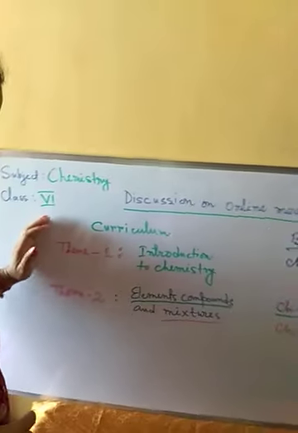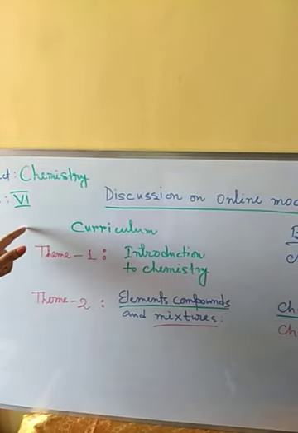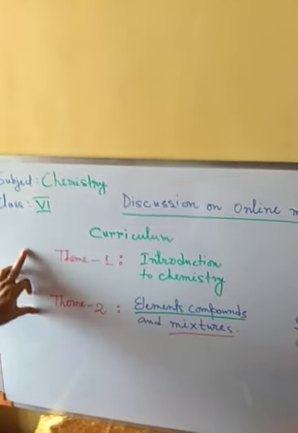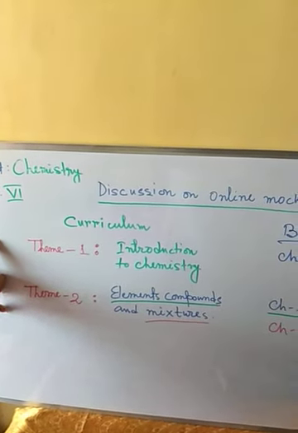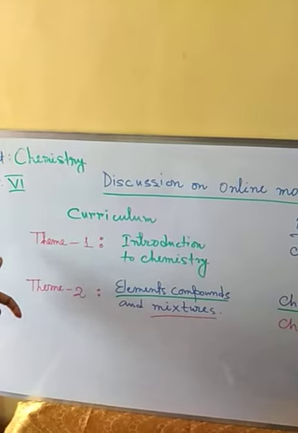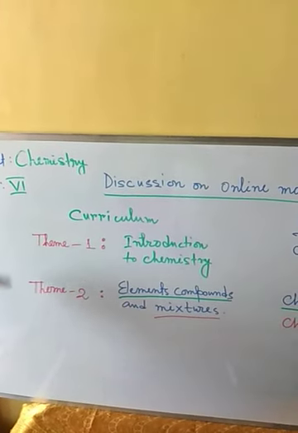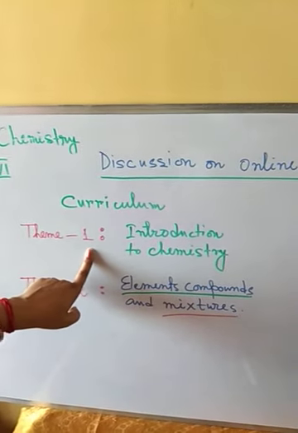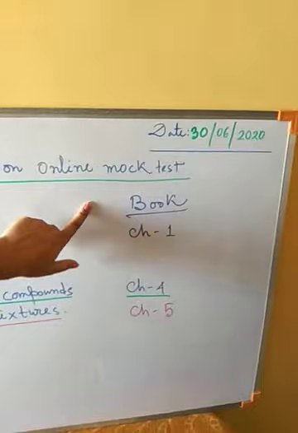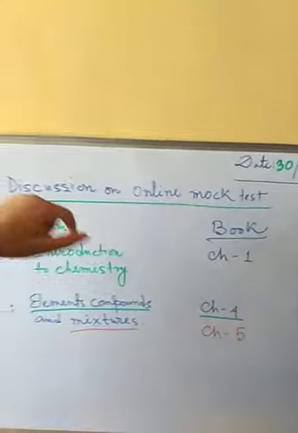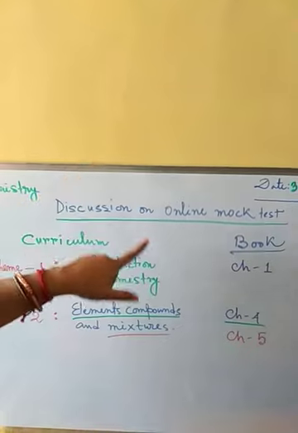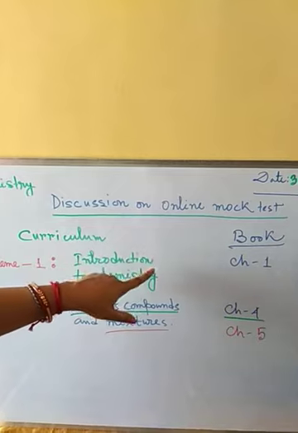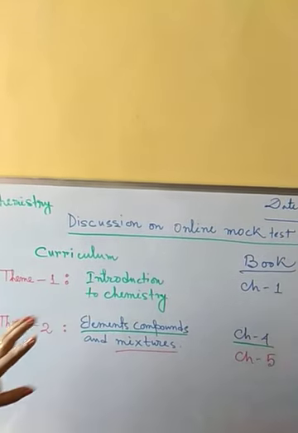Come to this. See, in the curriculum, hope you have downloaded that. This is already provided. In the curriculum, there are two themes. The first two themes will be there in the unit test portion, and the same will be there in the mock test portion also. In theme 1, introduction to chemistry, which in your book you will get in chapter 1. For this, one study material is also given, so you can read this chapter from that or from your book, whichever you choose.